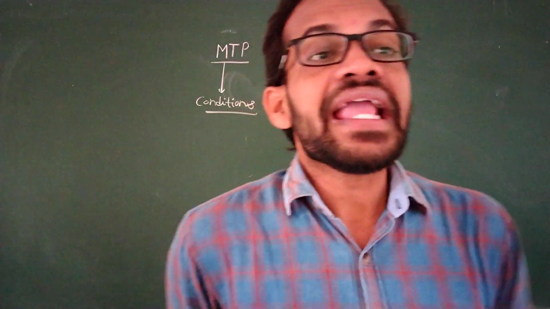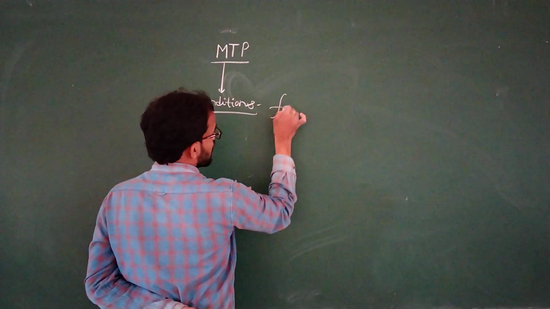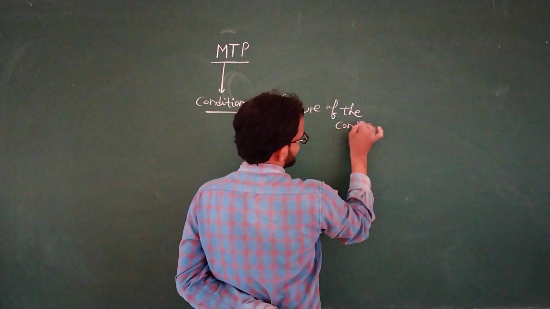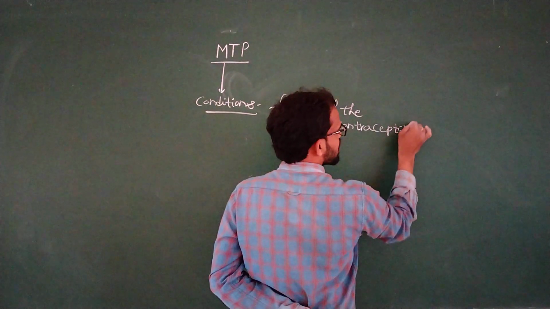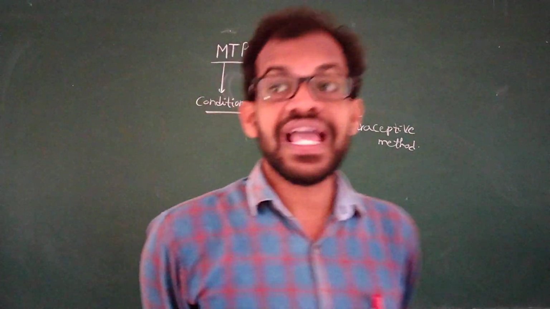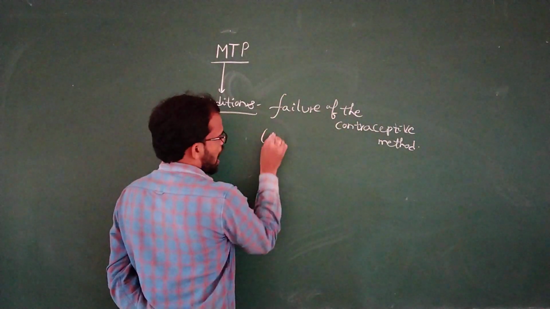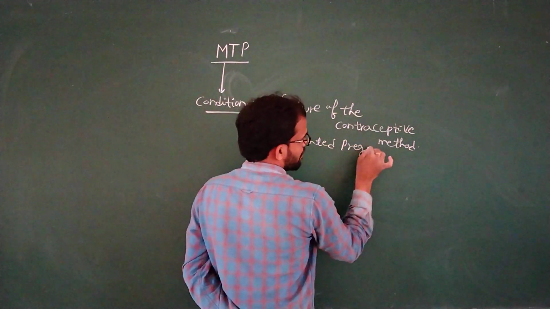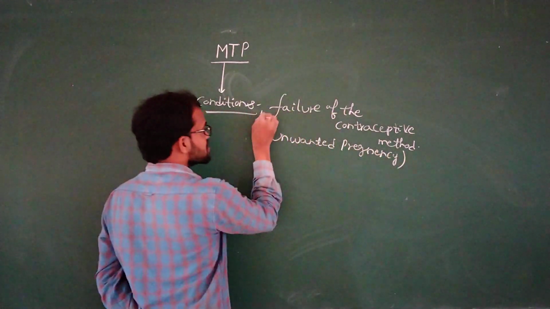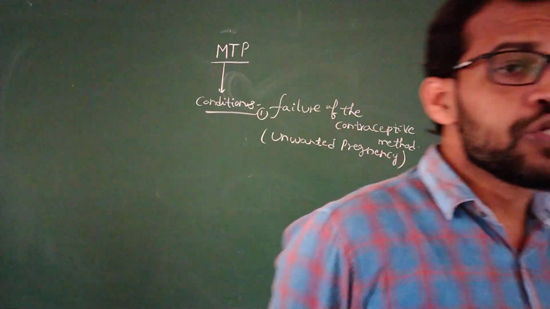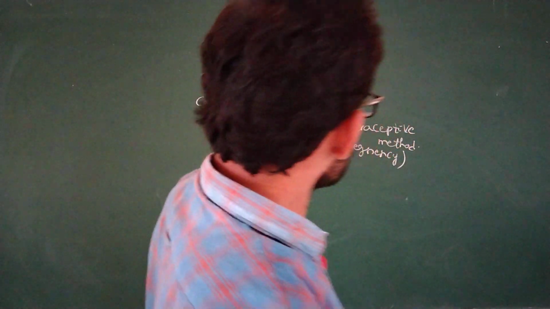For example, failure of a contraceptive method, which results in unwanted pregnancy. If condoms or other physical barriers fail or rupture, then you are legally allowed to do MTP.